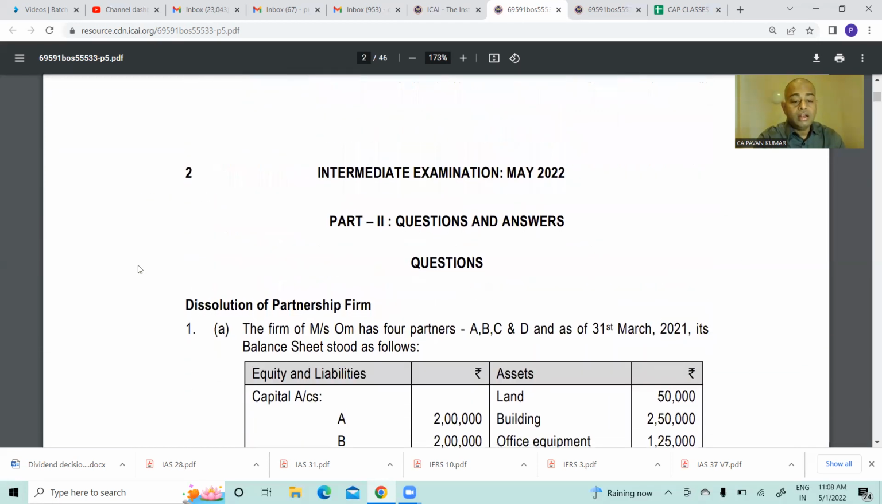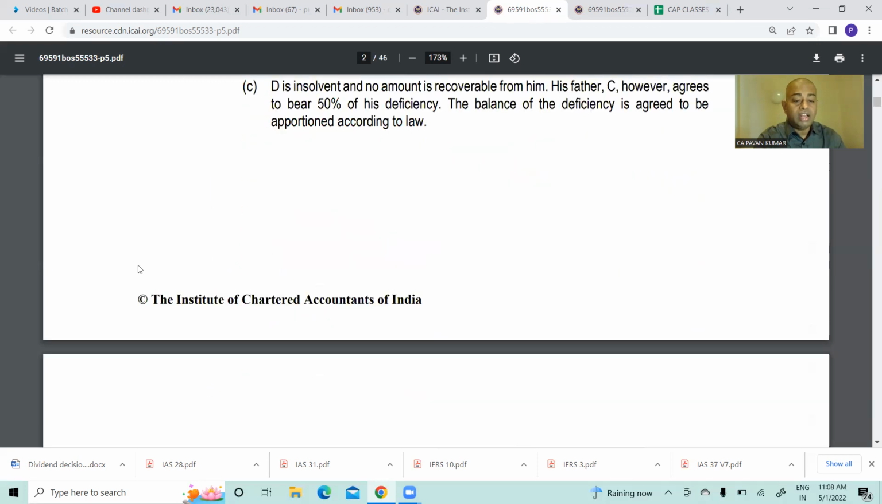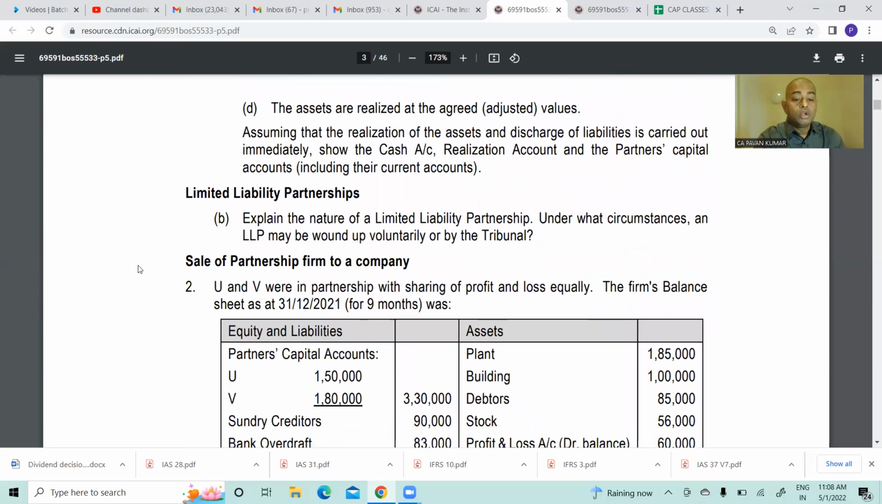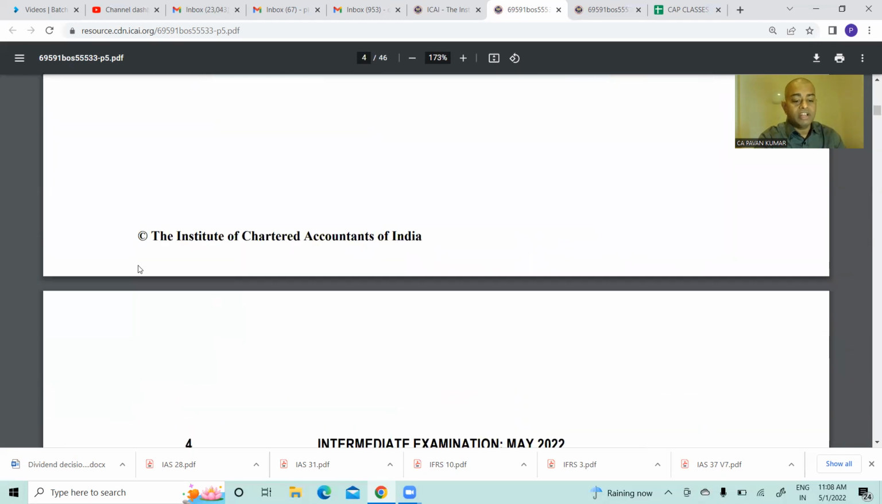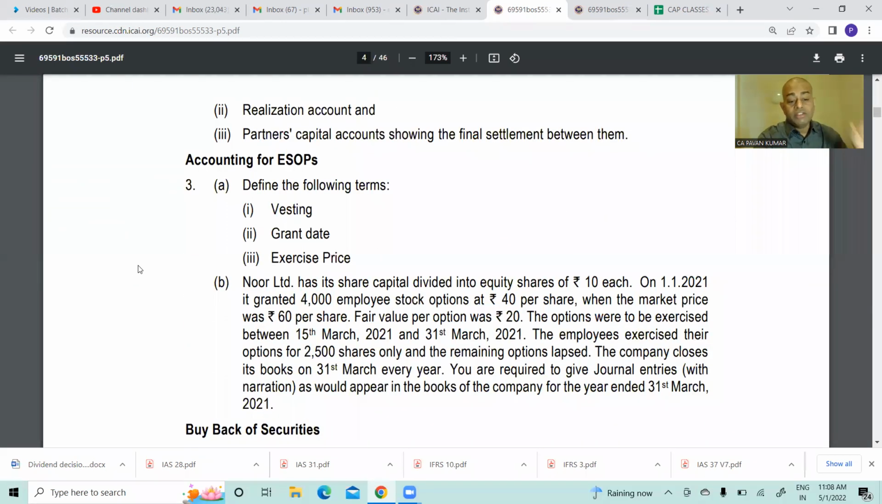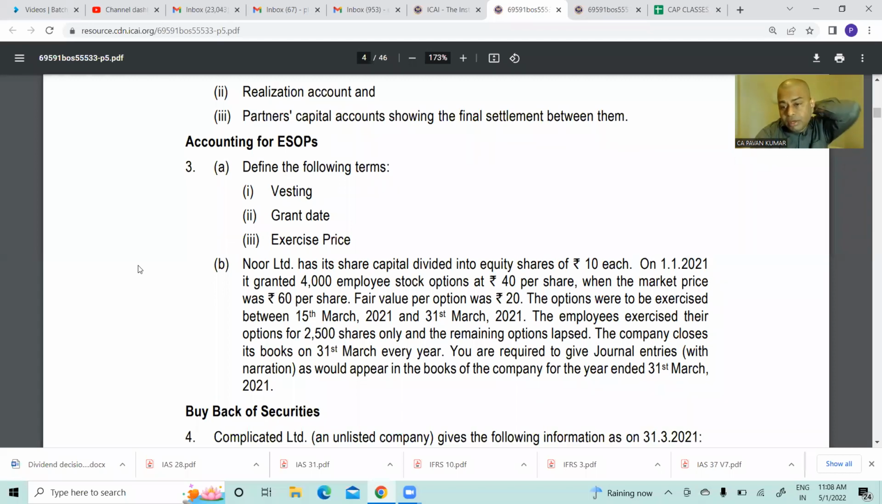Then the questions and answers. Question number 1 is partnership. Question 2 is LLP, which I think is theory only. Sale of partnership they have given. Then accounting for ESOP. So shall we start with ESOP?